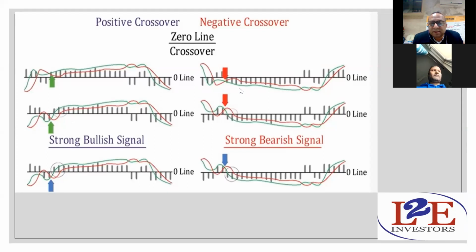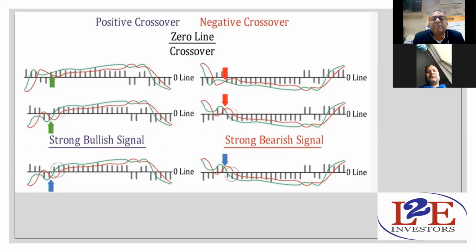In the bearish case also, whenever the red line is moving up and the green line is moving down, that is a bearish signal. But when this happens above the zero line, whenever the red line crosses and goes below the zero line, and once both the lines cross below the zero line, this is a perfect sell signal, and you can check yourself in most of the charts.